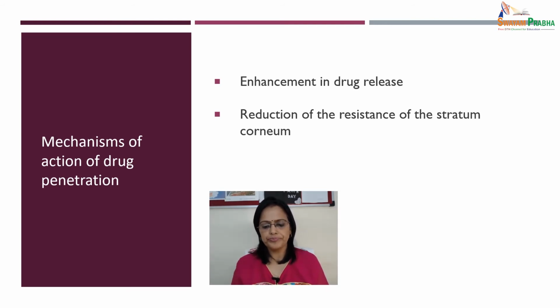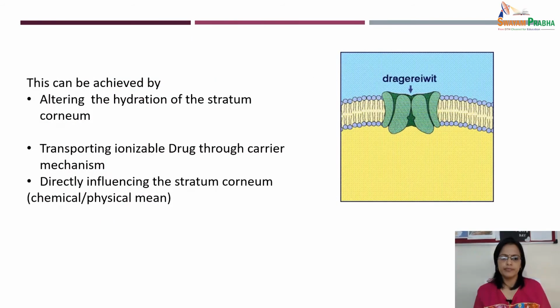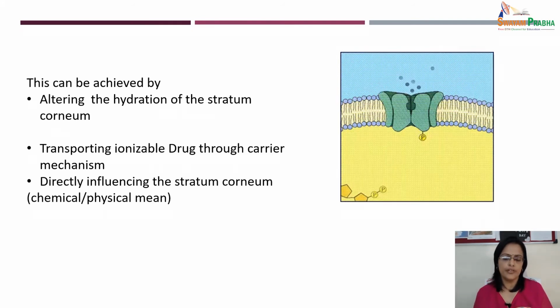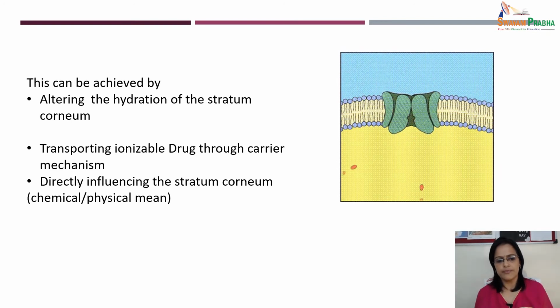And in this mechanism of action, absorption through the stratum corneum, one way is enhancement in the drug release, and the second way is the reduction of the resistance of the stratum corneum. This can be achieved by altering the hydration of the stratum corneum, by transporting ionizable drugs through a carrier mechanism, or by directly influencing the stratum corneum by chemical or physical means. So these are a few things to know about how we can enhance skin absorption through the stratum corneum.